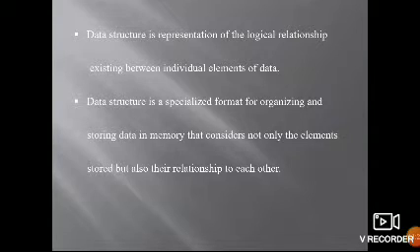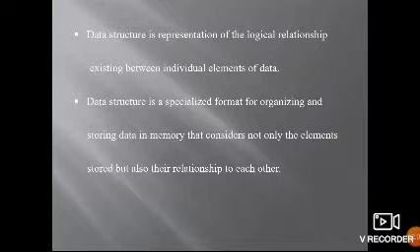This is another definition. Data structure is a representation of the logical relationship existing between individual elements of data, and that is called data structures. Data structure is a specialized format for organizing, and we have to arrange in some order. Organizing and storing data in memory, that considers not only the elements stored but also their relationship to each other. The same definition we take here also; instead of data we took the elements. So this is also another definition you can write.